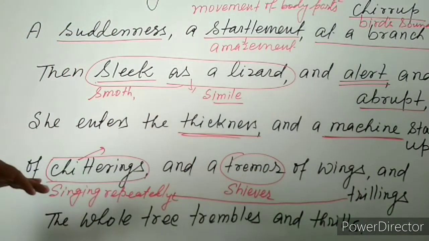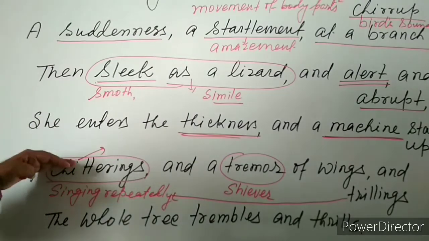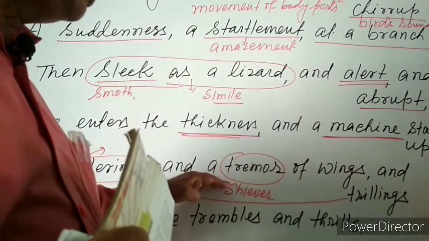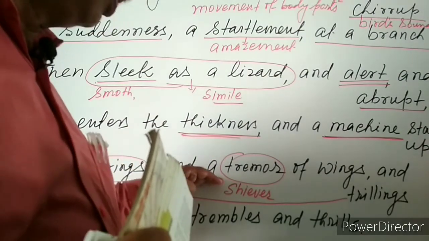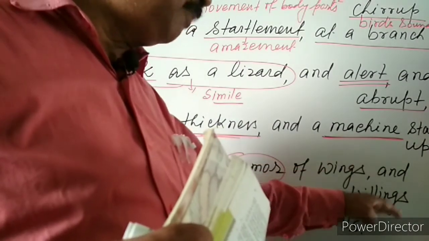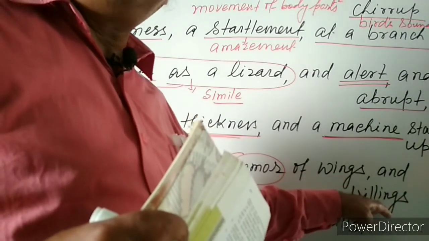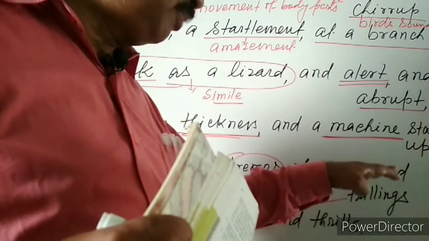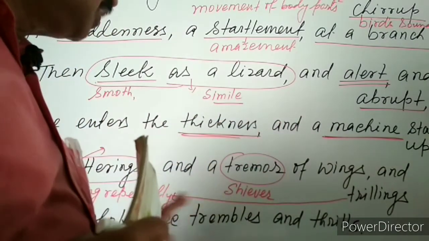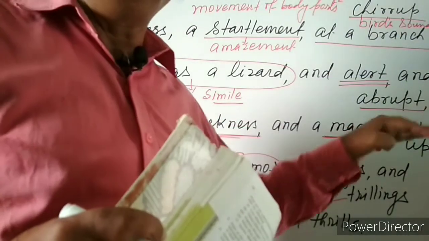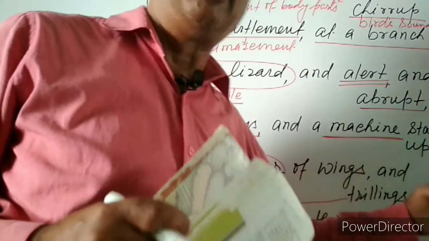And so you will find that due to chitterings, due to the flapping of the wings, there was a tremble, there was a shiver, and at the same time the sound of the baby birds that has been termed a trilling. All these things combined together vibrated the whole tree, the whole branch.